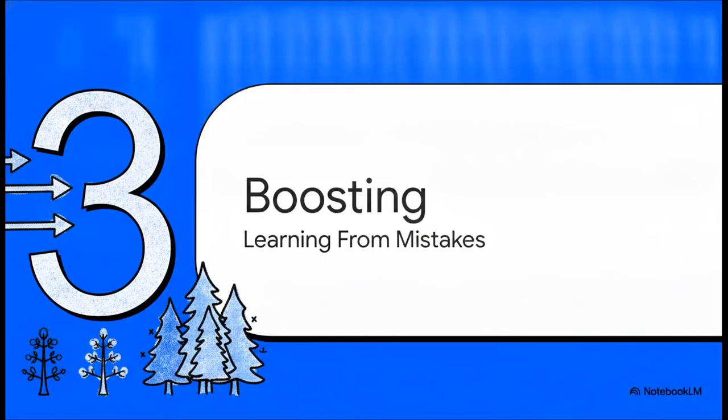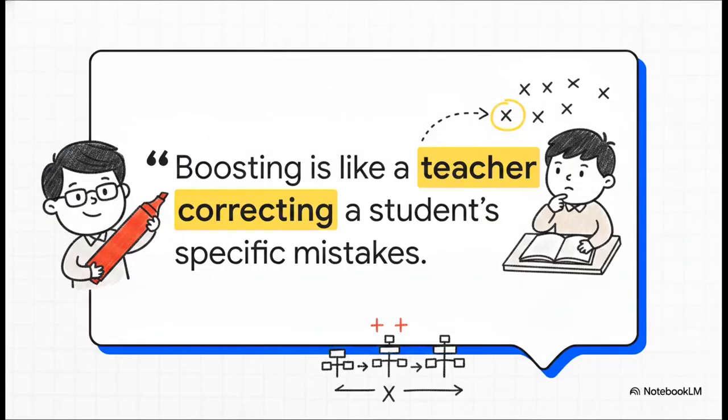Section 3, boosting, learning from mistakes. Okay, so we've seen what happens when we work in parallel. But what if we train our models sequentially? I absolutely love this analogy. Boosting is like a teacher correcting a student's specific mistakes one at a time.